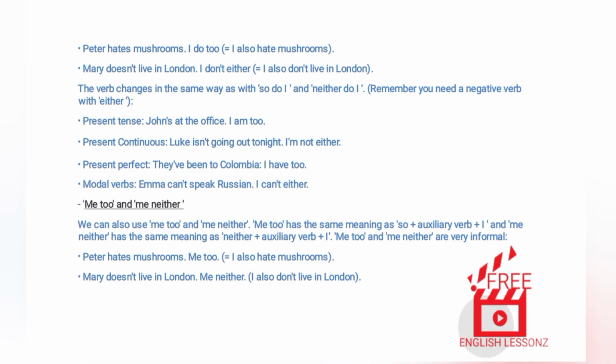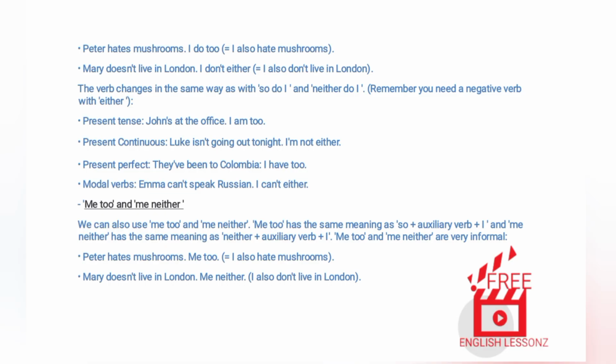The verb changes in the same way as with so do I and neither do I. Remember, you need a negative verb with either. Present tense, John's at the office. I am too. Present continuous, Luke isn't going out tonight. I'm not either. Present perfect, they've been to Columbia, I have too. Modal verbs, Emma can't speak Russian. I can't either.